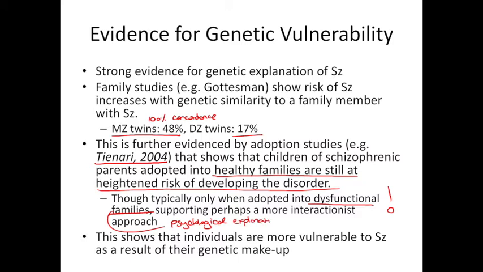So it seems like some interaction between the family environment and genes is a better stance. We need to consider that it is not just genetics, but also psychological and environmental factors that increase one person's risk. In any case, research by Gottesman and Tienari does suggest that individuals are more vulnerable to schizophrenia as a result of their genetic makeup.